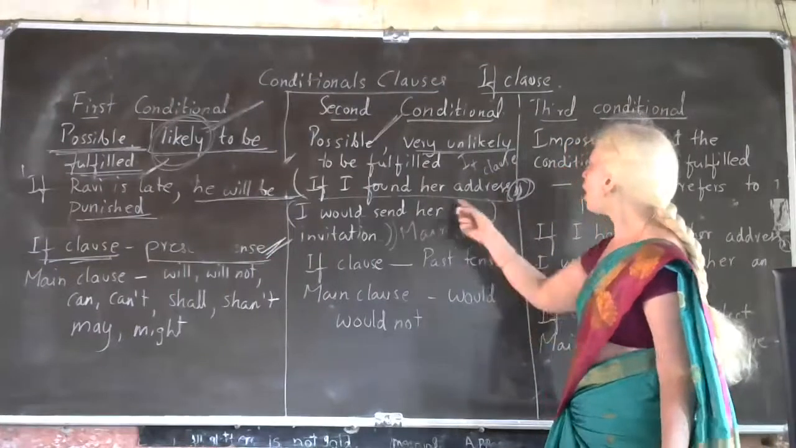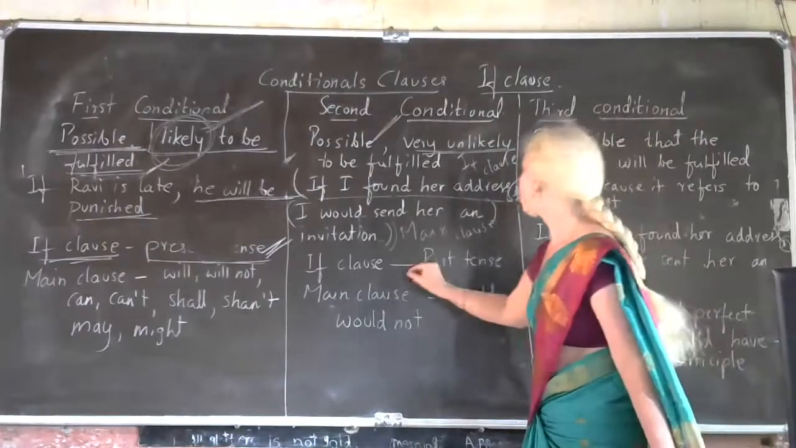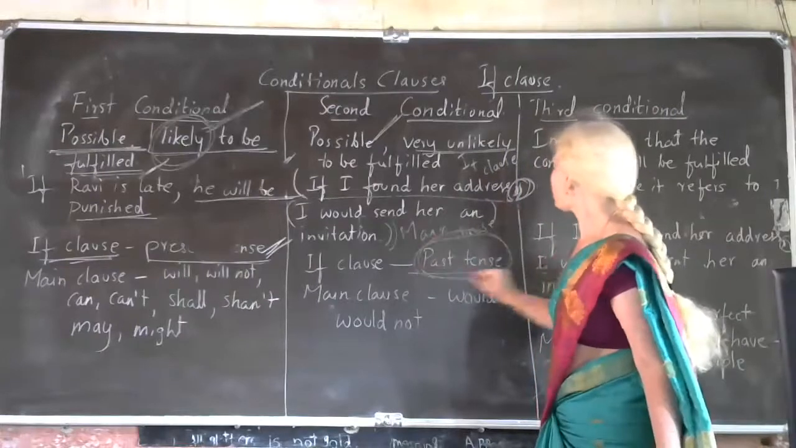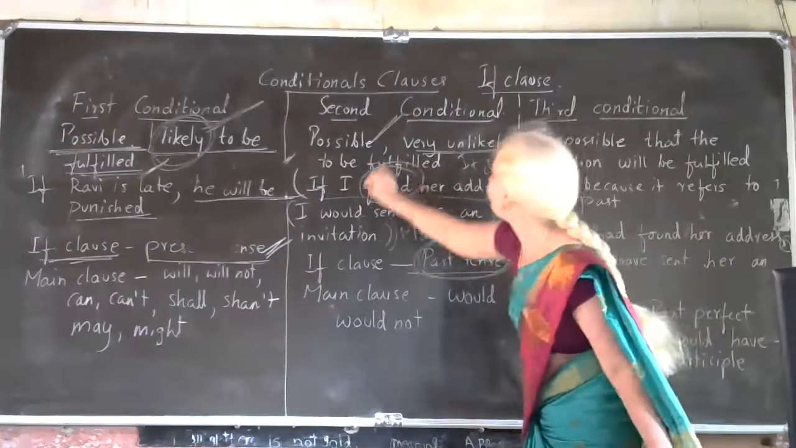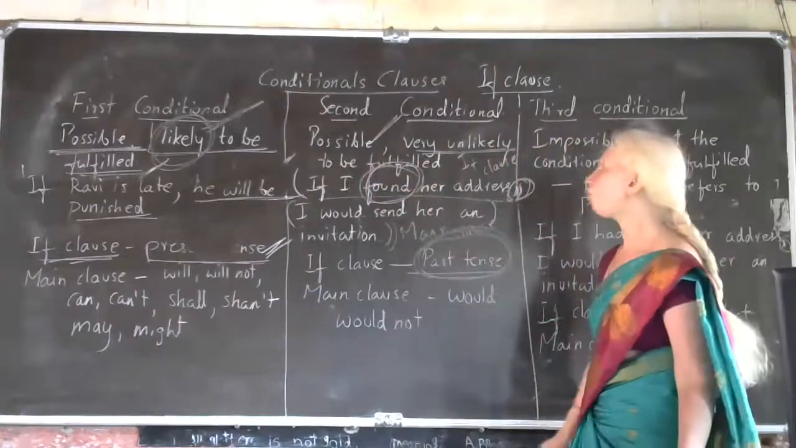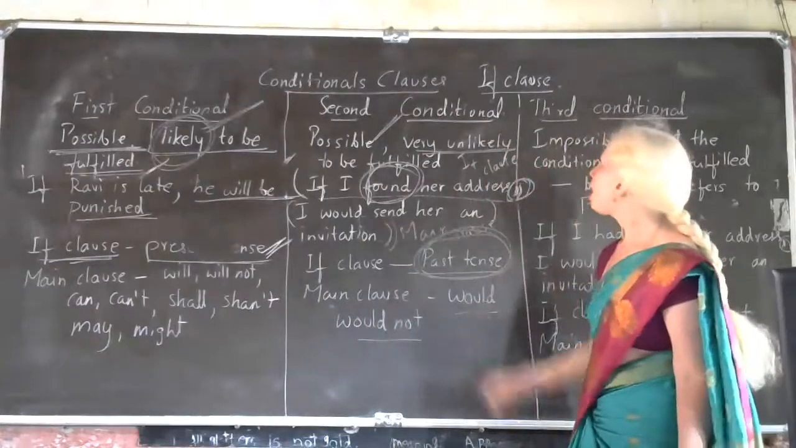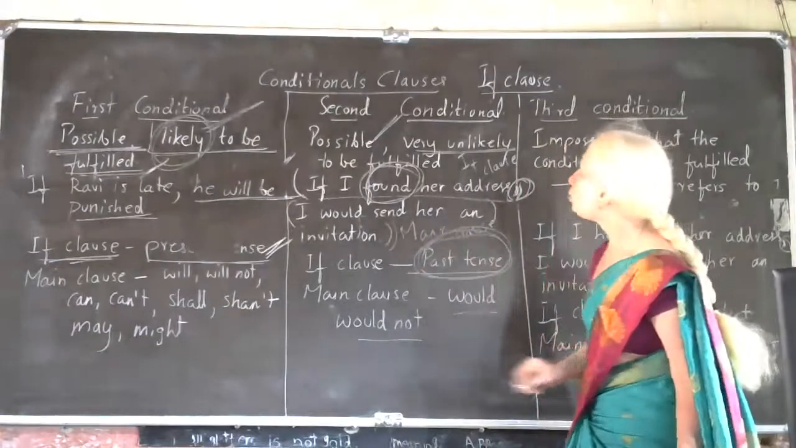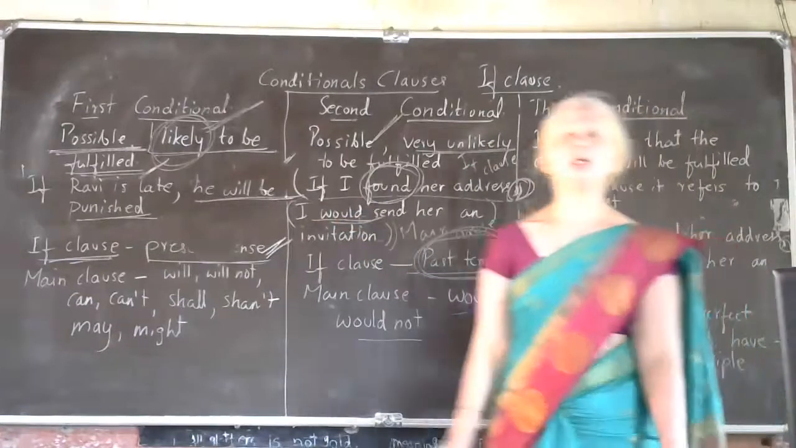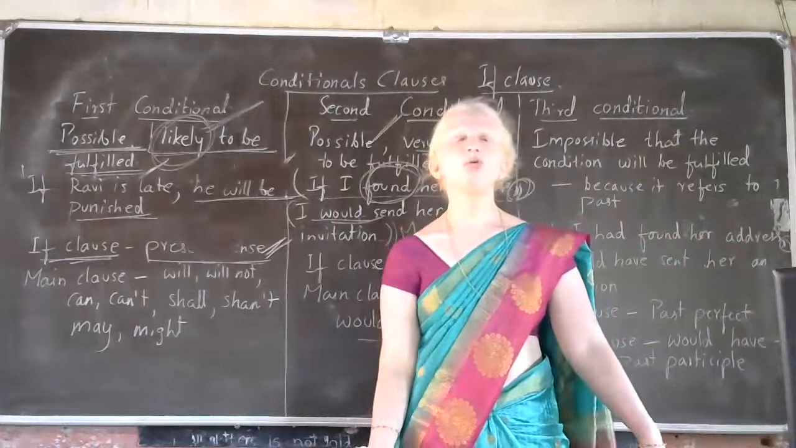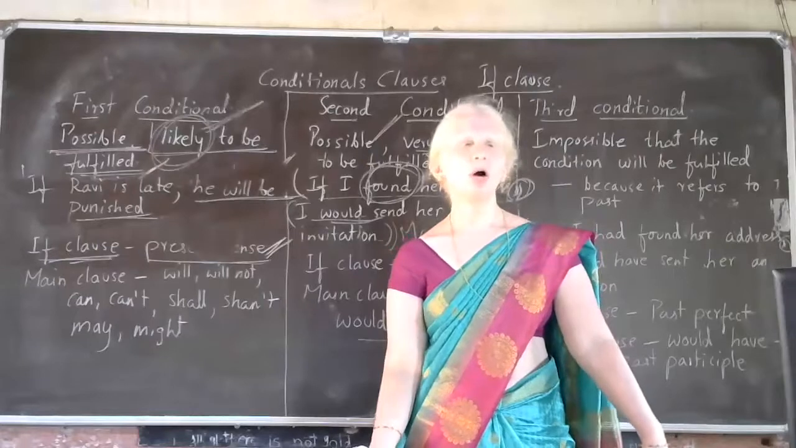Second conditional. Now, if I found her address, I would send her an invitation. In the if clause you will find the past tense. If I found, see, it is past tense, the V2 form. Then in the main clause you will find would or wouldn't. I would send her an invitation. So in the second conditional, the if clause has the past tense and the main clause has would or would not.